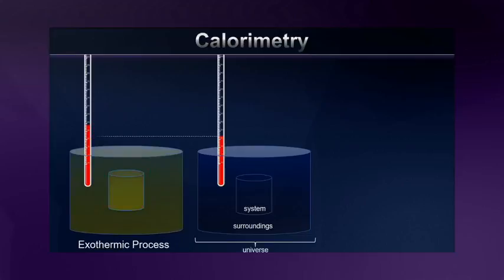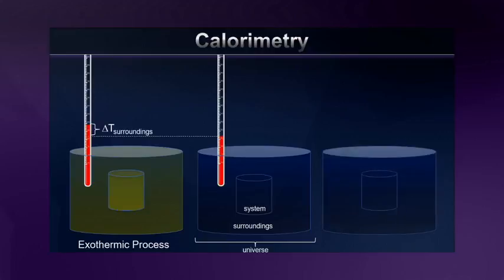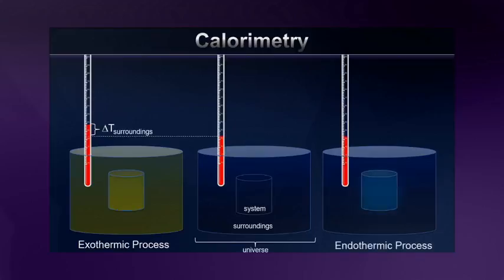Now, it's this change in temperature that's going to give me some information about how much heat was exchanged between my system and surroundings. I could do a similar experiment with an endothermic process. If instead we have an endothermic process occurring inside of our system, that's going to get cold. And what will that do? Well, that's going to draw heat in from the surroundings, causing the temperature of the surroundings themselves to go down. Again, I should observe a change in temperature.